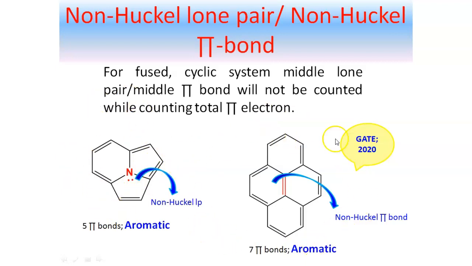In the second example, similarly, we will not consider this middle pi bond that has been marked in red color. We will not consider this middle pi bond while we count the total number of pi bonds in the system. Hence, this is called a non-Huckel pi bond. Okay. So if we don't consider this pi bond, then the total number of pi bonds will be equal to 7. So it is also following the criteria of an odd number of pi bonds with total cyclic delocalization. Hence, it is also an aromatic system. This question is a previous year GATE question.